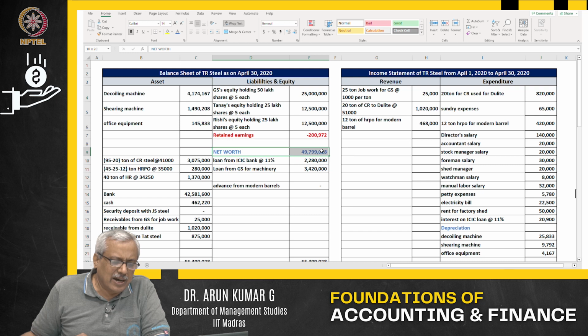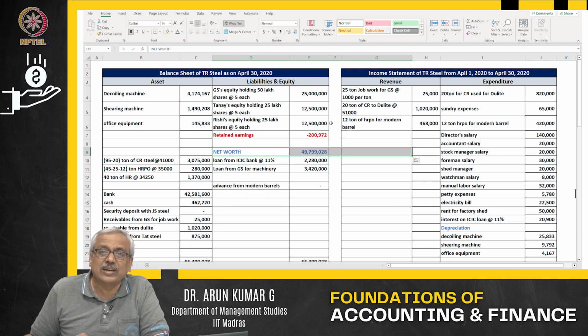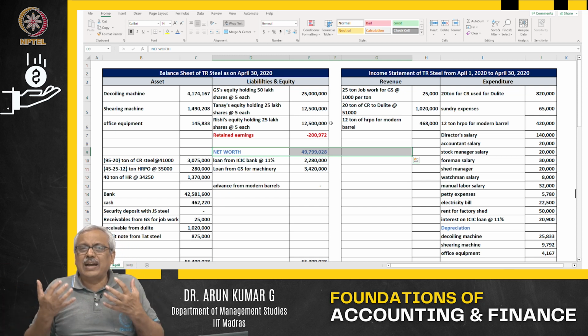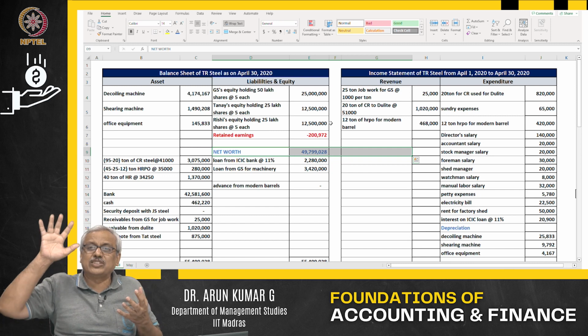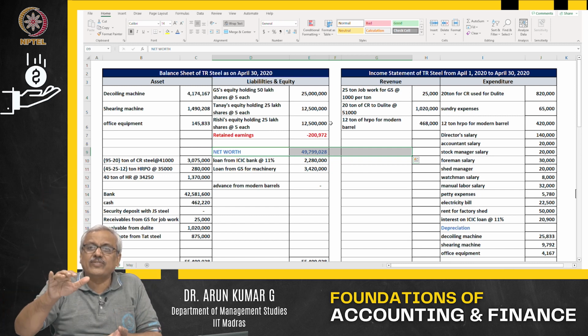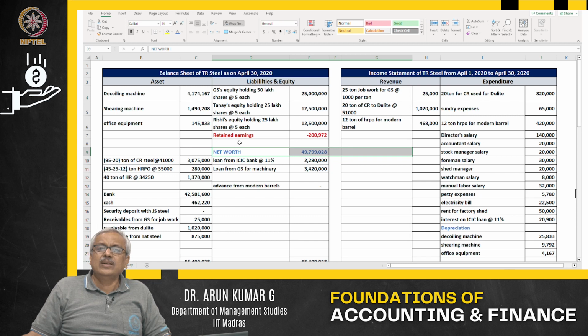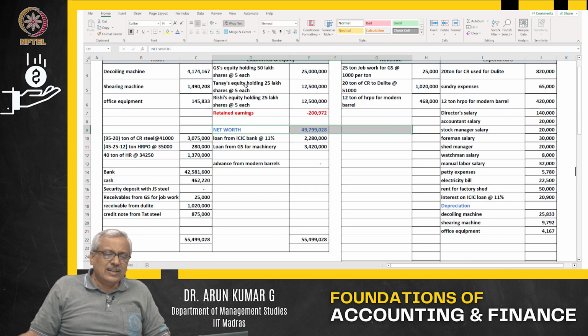So what is the net worth? Net worth, which was 5 crores, has come down to about 4.9 crores. The loss is taken by the capital provider, so the capital, which was 5 crores, has reduced. Net worth is the total of equity plus retained earnings.